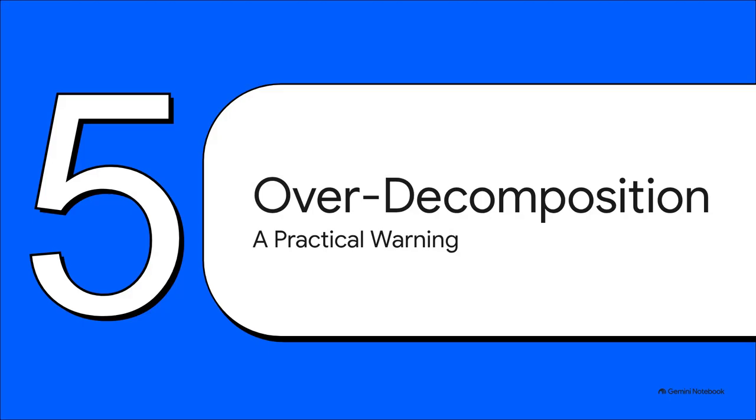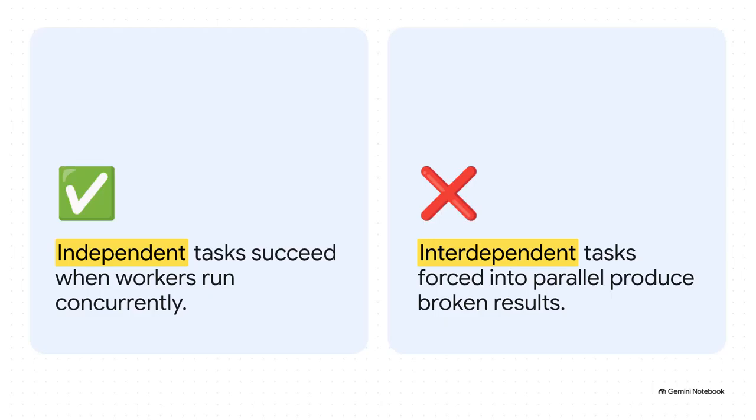But wait, before you go, Section 5, the Over-Decomposition Warning. You have to judge your tasks accurately. If worker 2 absolutely needs the answer from worker 1 before it can even start thinking, well, you don't have a coordinator worker problem, you have a sequential problem. Forcing parallelism onto tasks that depend on each other is just going to give you broken, contradictory garbage because the workers simply won't have the context they need.